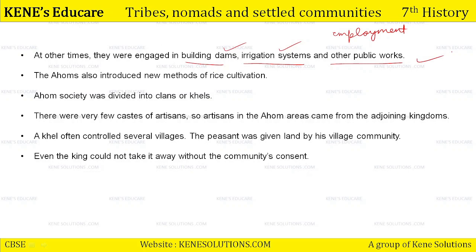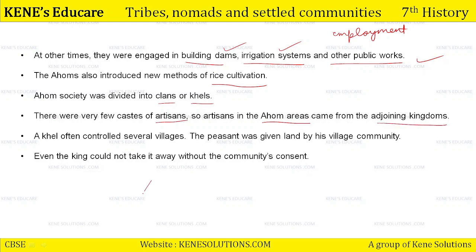The Ahoms also introduced new methods of rice cultivation. Ahom society was divided into clans जिन्हें हम खेल या खेल भी कहते थे. ठीक है, I will pronounce it as खेल. There were very few castes of artisans. So artisans in Ahom areas came from the adjoining kingdoms also.